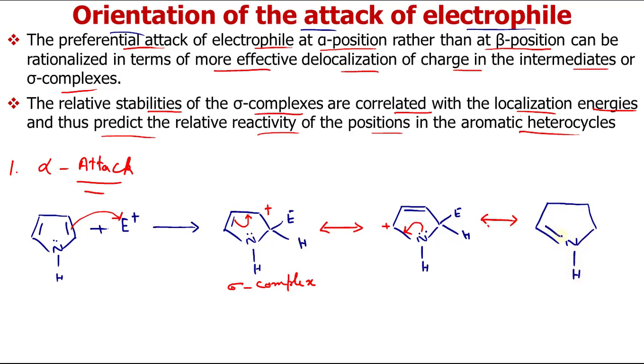So this double bond, this electrophile, this proton, and here is the positive charge. Now you can see this sigma complex is a resonance hybrid of these three structures. So we can say that our sigma complex can be shown